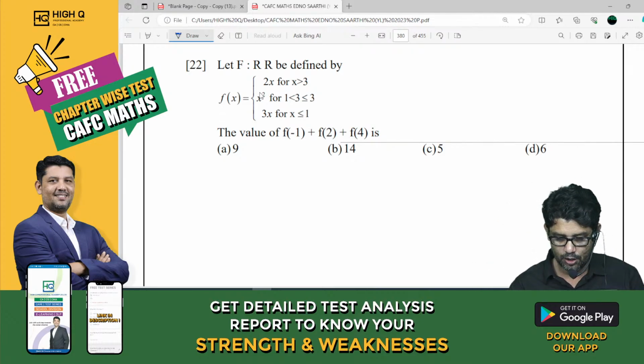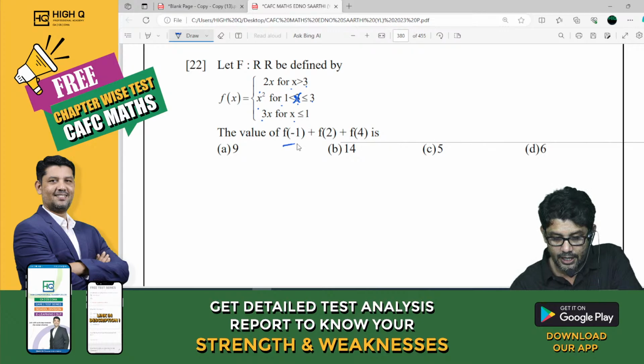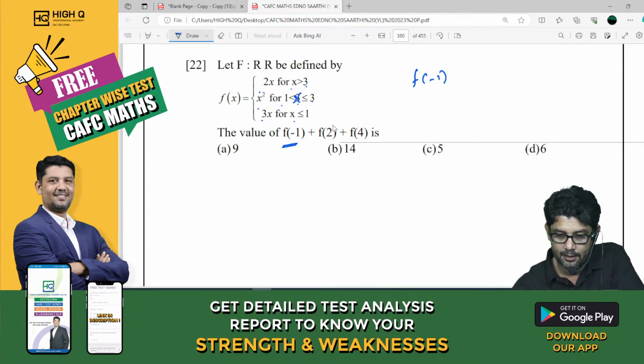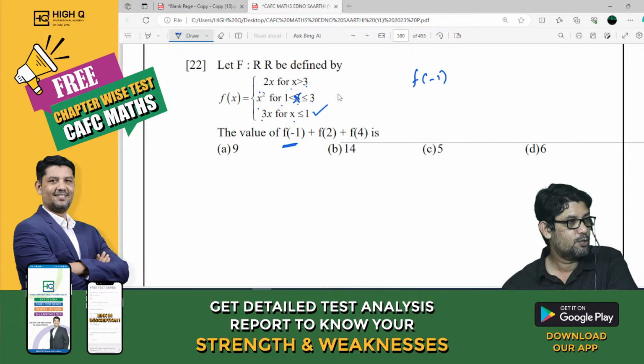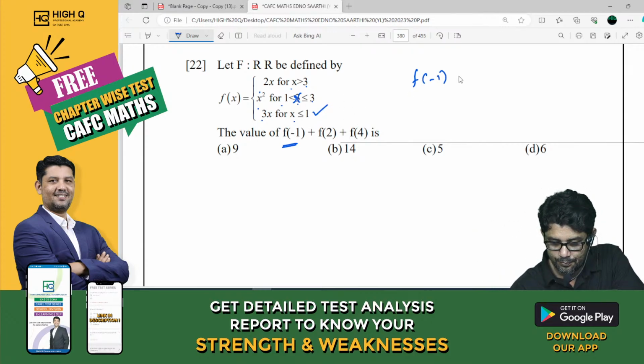f of x is equal to 2x for x more than 3, x square for x between 1 and 3, 3x for x less than or equal to 1. First, f of minus 1. Where is minus 1, my dear? Here, because it is less than 1. So there you substitute 3 into minus 1, which is minus 3.